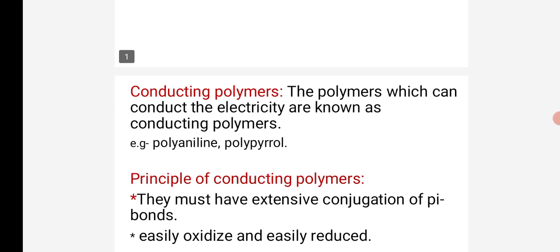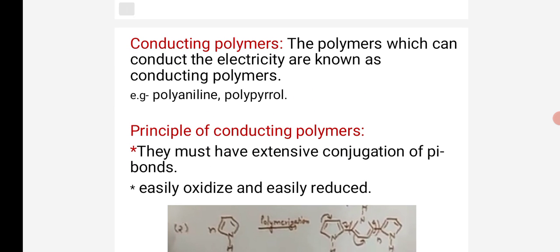What are conducting polymers? The polymers which can conduct electricity are known as conducting polymers. Electricity passes through them from one point to another point. For example, polyaniline and polypyrrole.